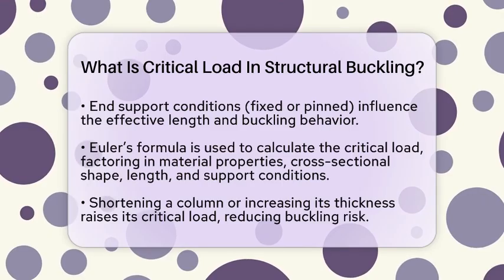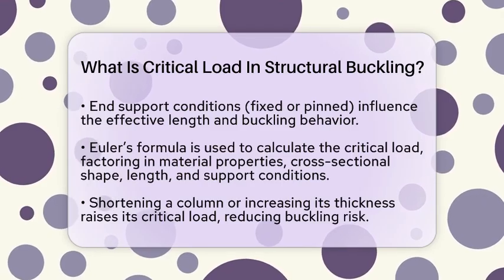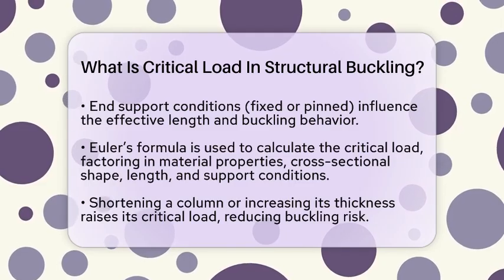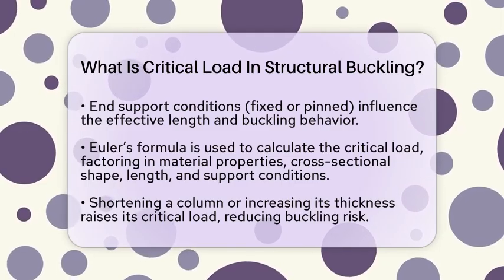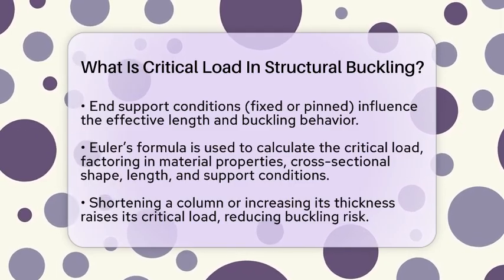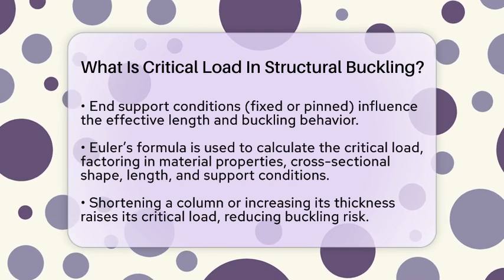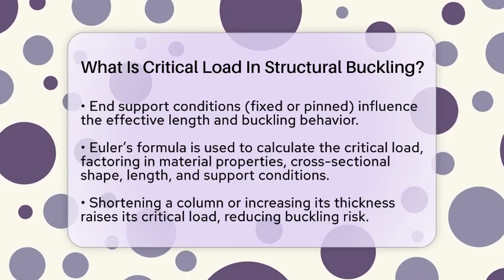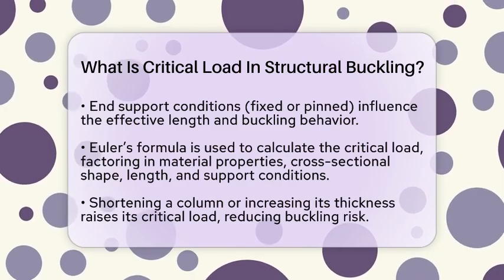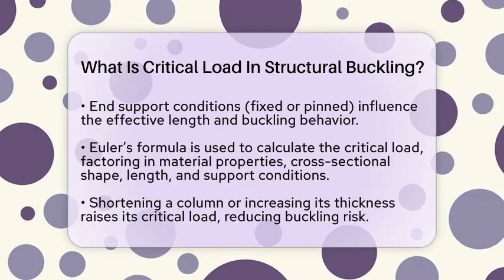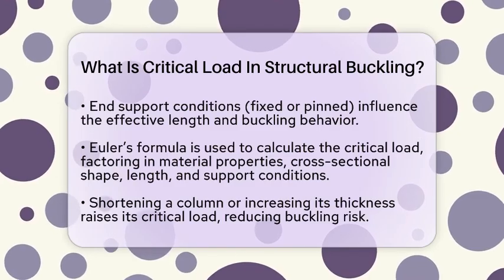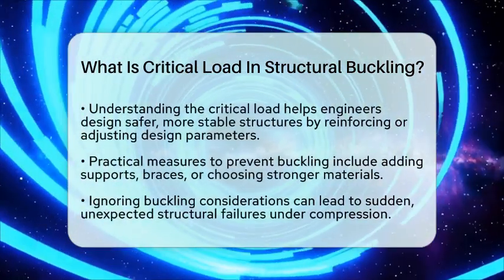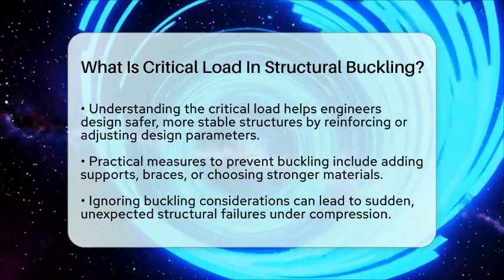The formula shows that the critical load decreases as the length increases and increases with stiffness and cross-sectional strength. For example, shortening a column or making it thicker raises its critical load, making buckling less likely. Understanding the critical load is essential because it highlights a failure mode that isn't about the material breaking but about the structure losing stability. Sometimes, slender components can fail suddenly under moderate forces because they reach this buckling point.